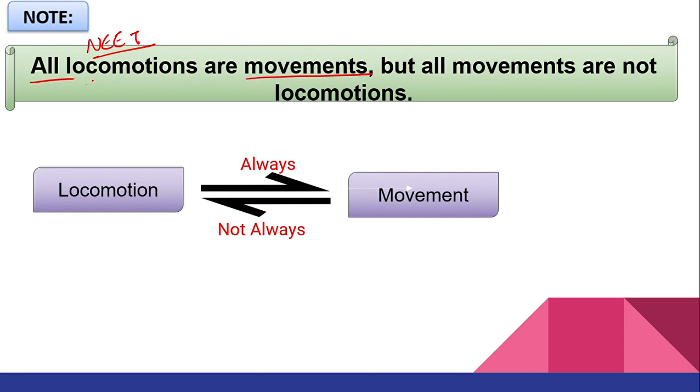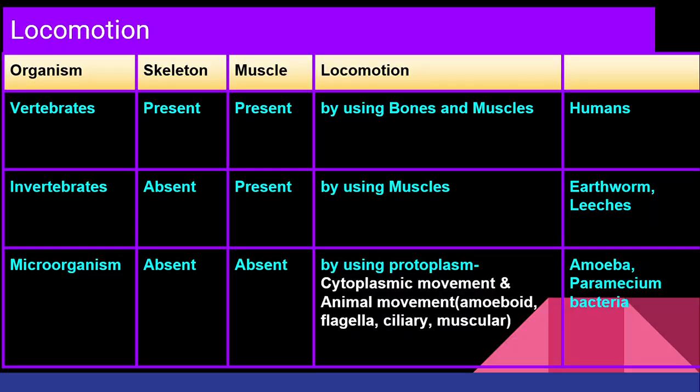When I say all locomotion, that means you are moving from one place to another place. When you're moving from one place to another place, obviously there is a movement in your body. So I can say all locomotion are movement. But all movement means you're not moving from one place to another place. So when you're not moving from one place to another place, how it can be locomotion? It won't be, right? So locomotion is always a movement, but movement is not always a locomotion. I hope you understand this concept.